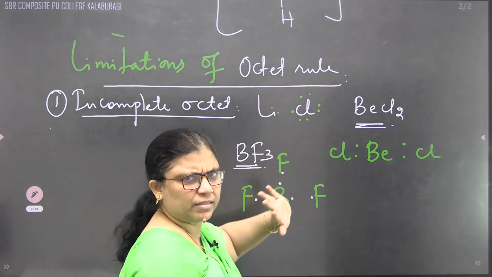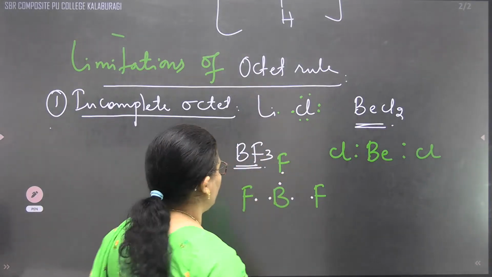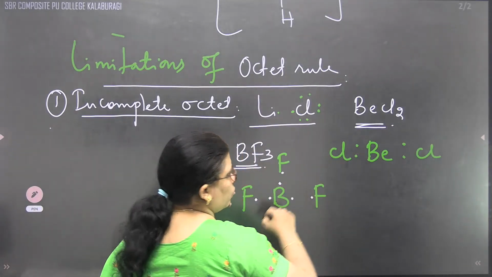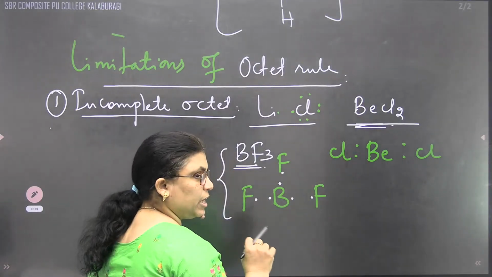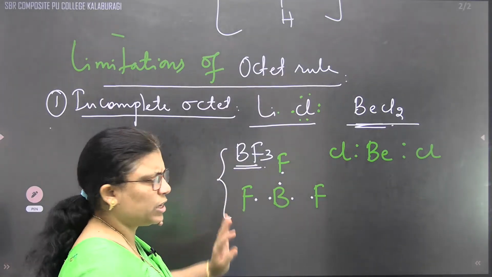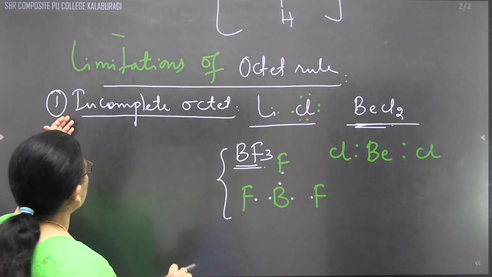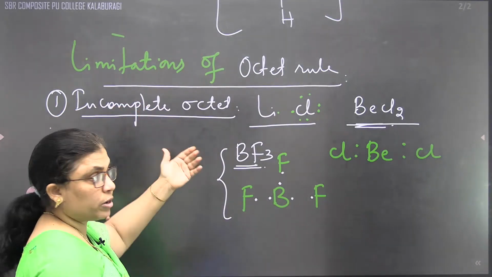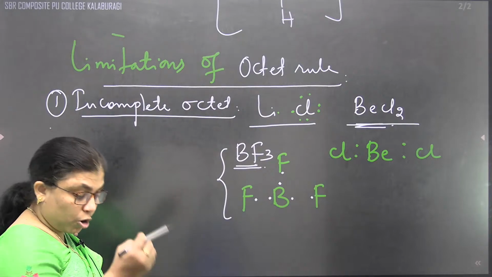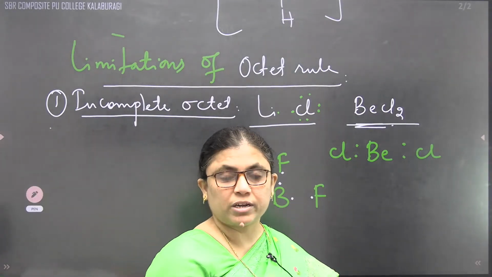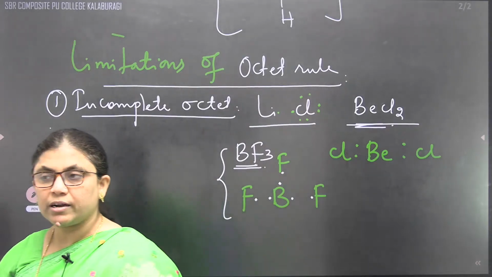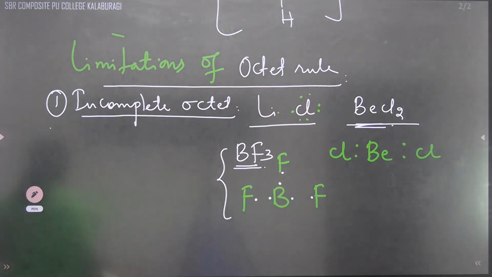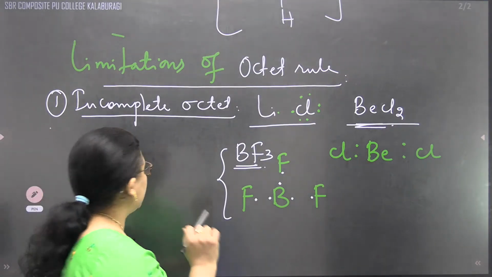So we have taken examples like lithium chloride, beryllium chloride, and boron trifluoride, just 2-3 examples to show that even with an incomplete octet they are stable. But octet theory fails to explain the reason behind this, why it is so. That's why, on the basis of this, we cannot justify octet theory.